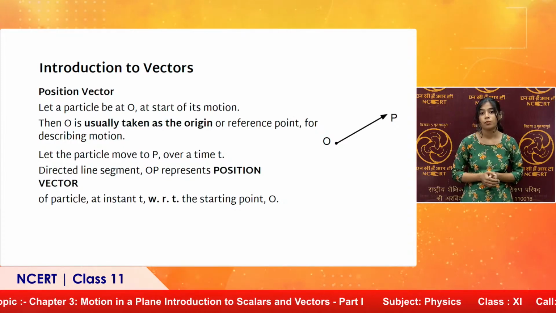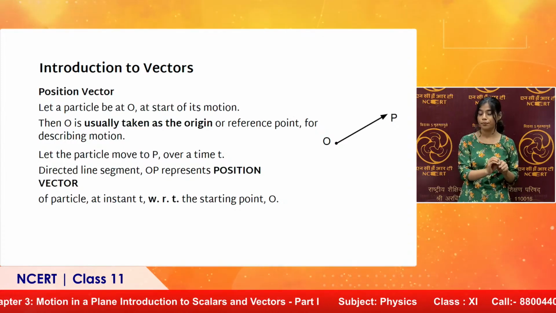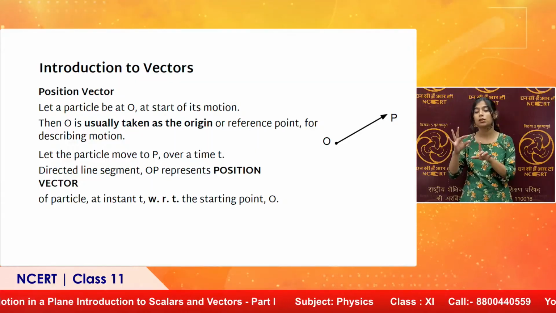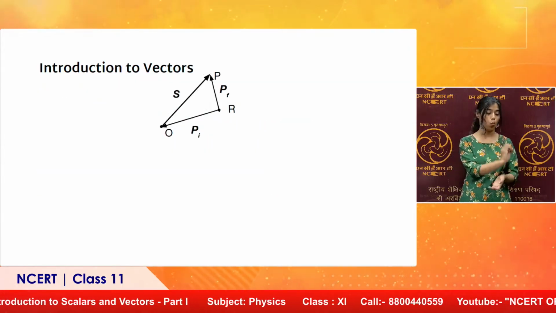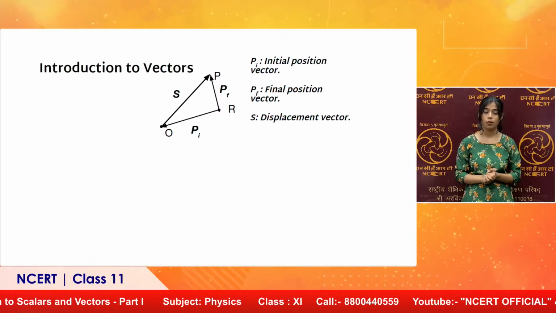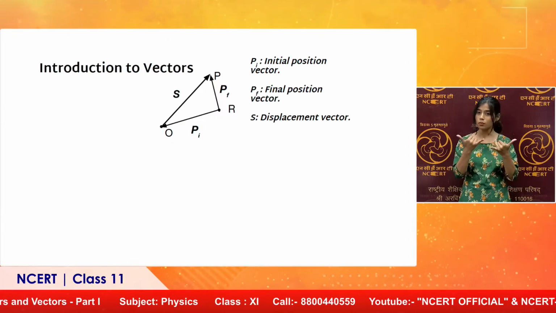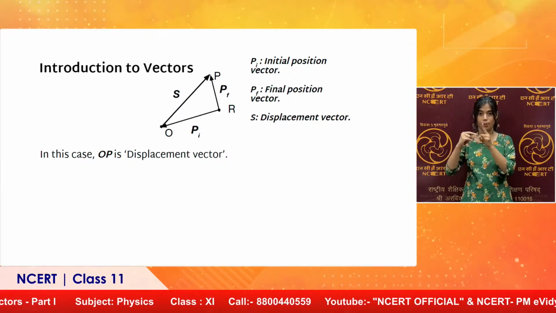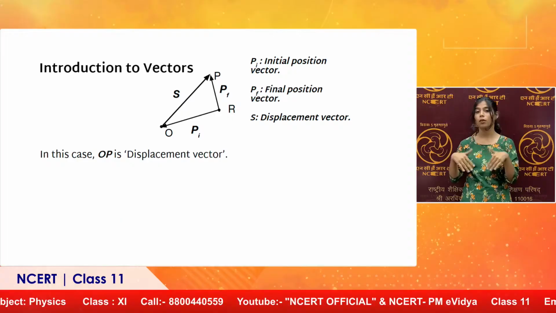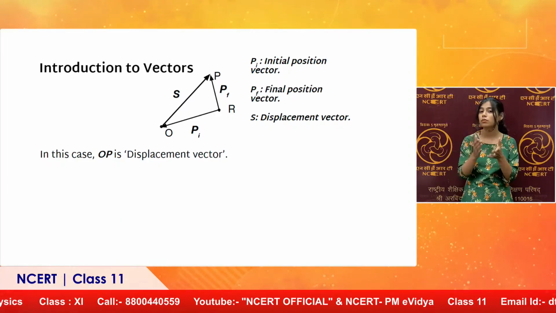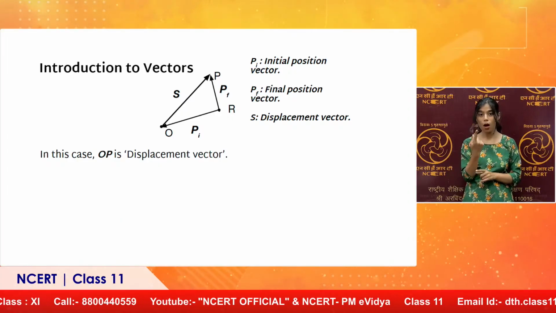So, O here is the origin, P is the final position, and OP is the position vector of P with respect to O. Now, coming to the displacement vector, OP here is a displacement vector. Why so? Because Pi is the initial position vector.